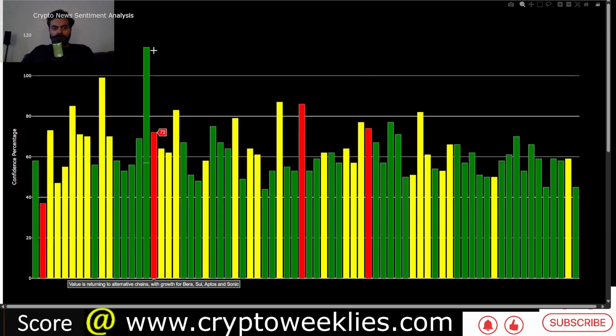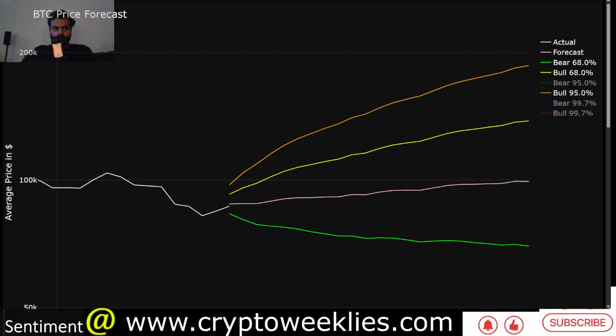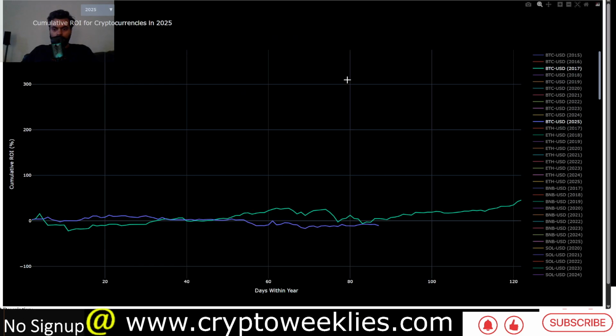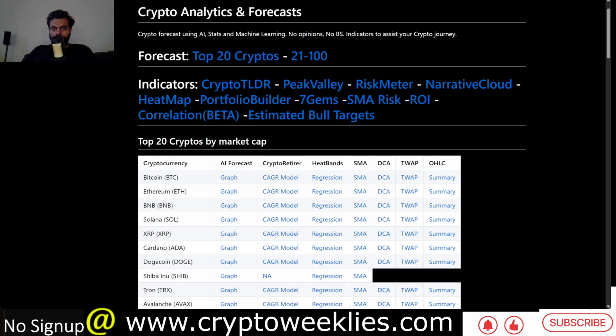Overall, the market sentiment analysis is available on cryptoweeklies.com under the crypto TLDR. So this is the crypto TLDR. The ROI chart that we discussed is available over here under the indicator. This is the yearly comparator, whereas the bull market completion indicator is this peak valley analyzer that we saw over here.